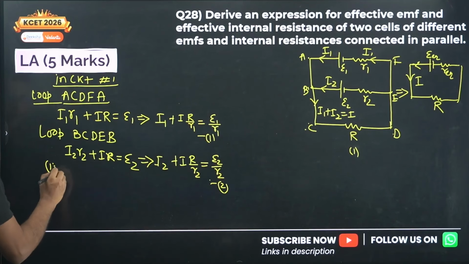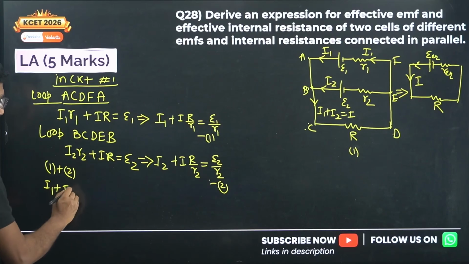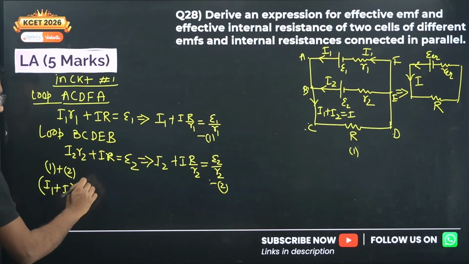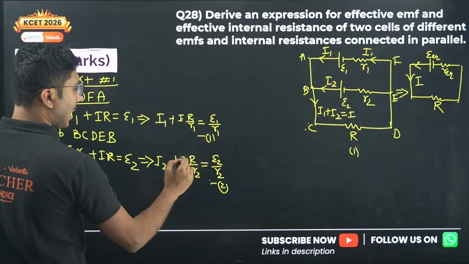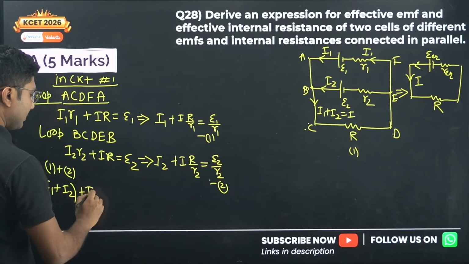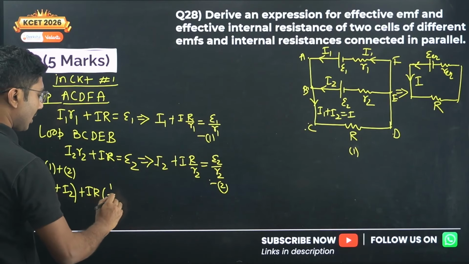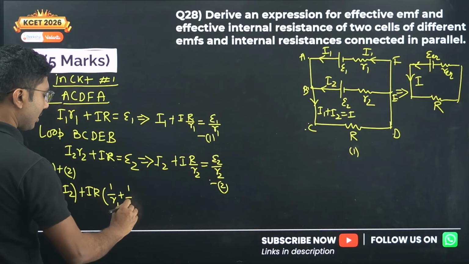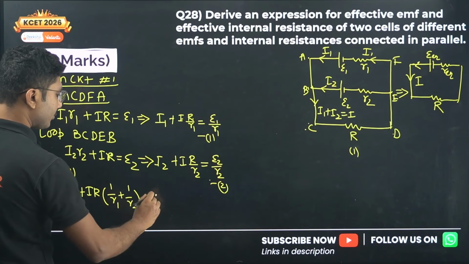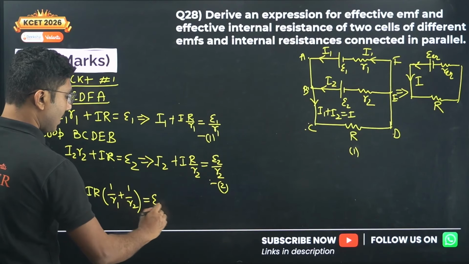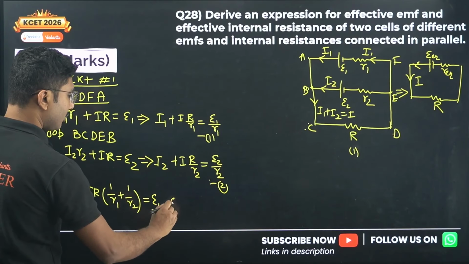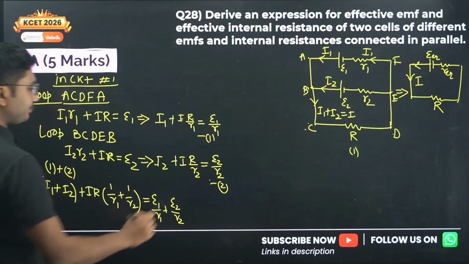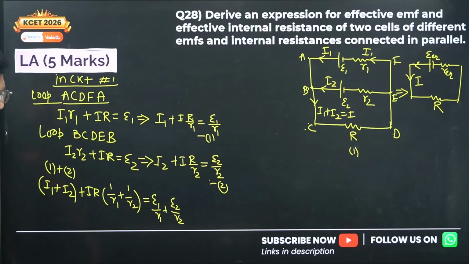So 1 plus 2. By doing 1 plus 2, what are we getting? I1 plus I2 plus IR, which is common, times 1 upon R1 plus 1 upon R2, equals epsilon 1 by R1 plus epsilon 2 by R2. Okay, so this is our first step.